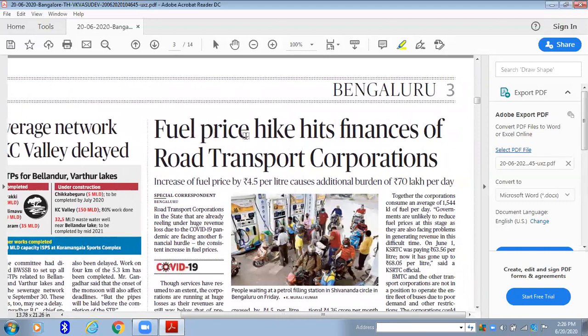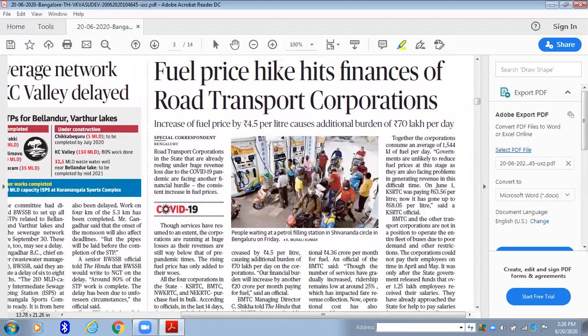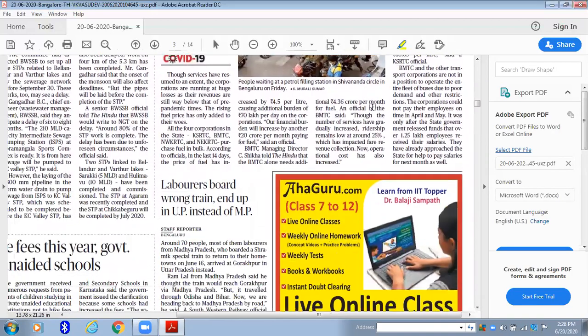Now coming to the article, fuel price hike hits finances of road transport corporations. Again, this is a general kind of reporting, so you can straight away skip it. First, step 1, see the heading, whether it has some relevance to your syllabus. No. Then step 2, see if you can get any 1 or 2 important lines to add in mains answer writing. If no, then straight away move on to the next article.